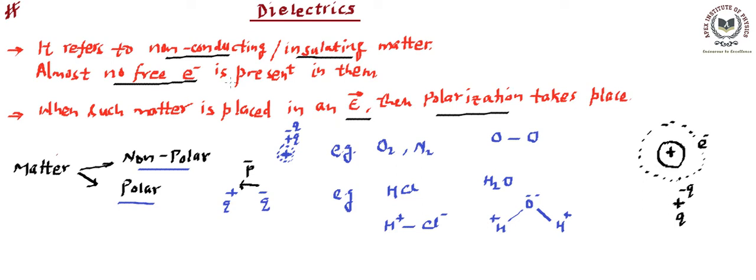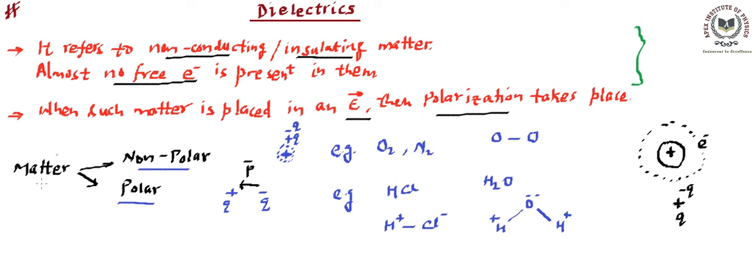Okay, let me summarize what I'm trying to tell you in the definition of dielectrics. Dielectrics are basically non-conducting insulating matter in which almost no or a negligible amount of free electrons are available, so that they cannot behave like a conductor. However, when these dielectrics are placed in an external field, the phenomenon called polarization takes place. So these are the points that we talked about in the definition.